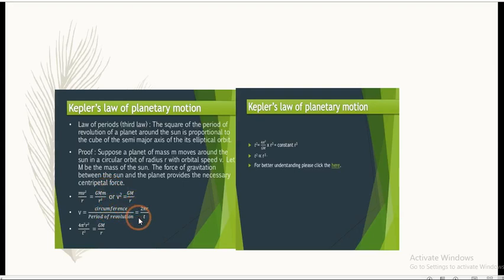But as we know, v is equal to distance upon time period. Here we are going to consider revolution, so the distance covered by the planet is the circumference of the circle, divided by the time period of revolution. It will become 2 pi r upon T. When you compare these both equations after squaring the second one, you will get T square is proportional to r cube. So this is the third law of Kepler. So in short, there are three laws. First, law of orbit. Second, law of areas. And third one, law of period.